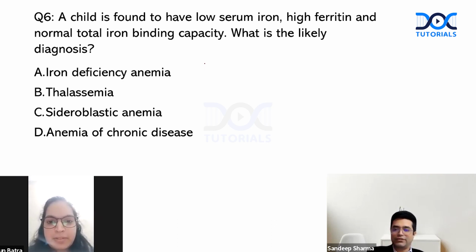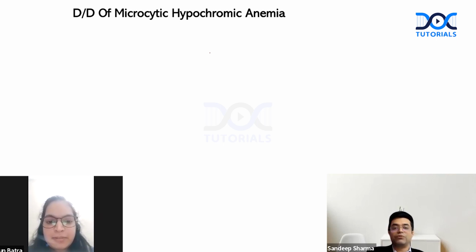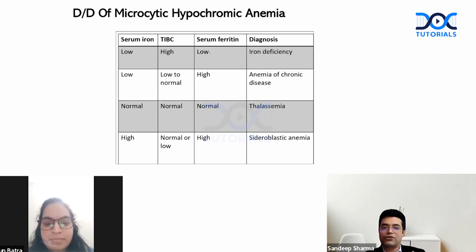Have a look at this table. DD of microcytic hypochromic anemia. In case of low serum iron, high binding capacity, and low serum ferritin, iron deficiency, obviously, because the stores are not there. But because stores are not there, total iron binding capacity will always be elevated so that whatever iron they can find, they can use it. Serum iron low, high serum ferritin will be there in anemia of chronic disease. There will be problem in mobilization of the stores. So there will be high serum ferritin and low serum iron. TIBC is low to normal.